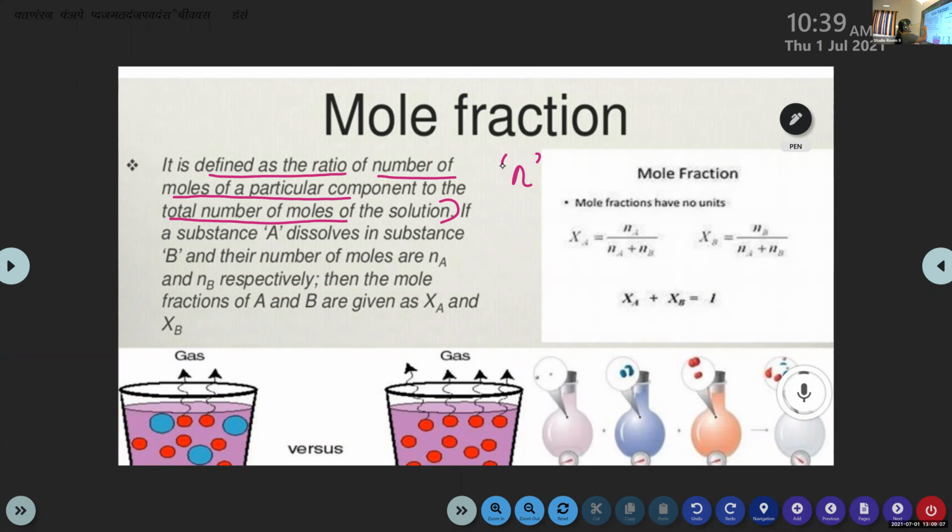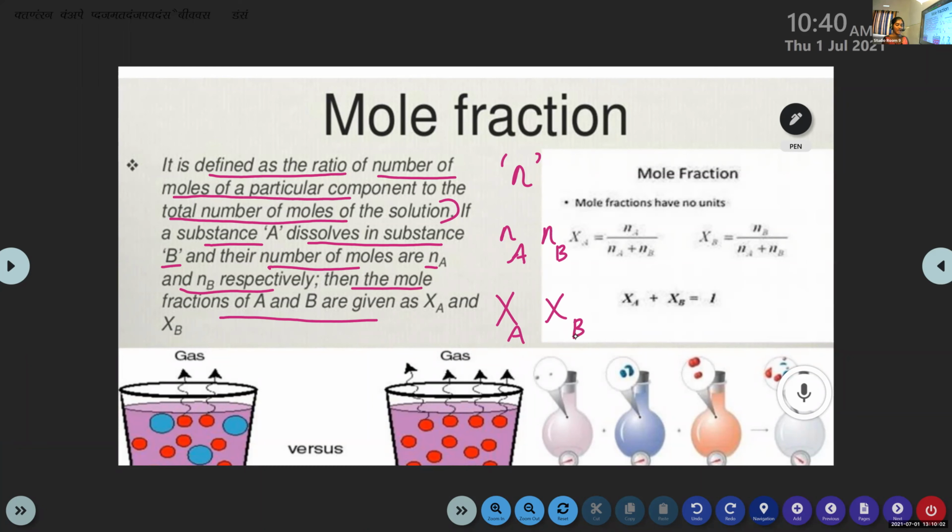If we consider a substance A dissolved in substance B, their numbers of moles are n_A and n_B. Here n_A, this A stands for the solute A, not the Avogadro number. n stands for number of moles and A for the substance A. n_A is the number of moles of A and n_B is the number of moles of B. Then the mole fractions of A and B are given by X, the symbol used to represent mole fraction: X_A for component A and X_B for component B. Clear?